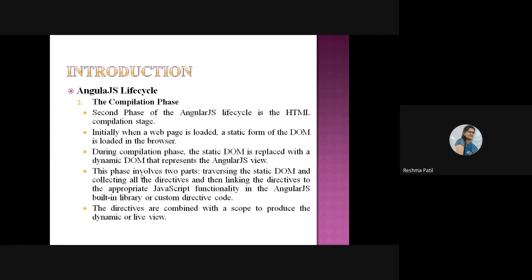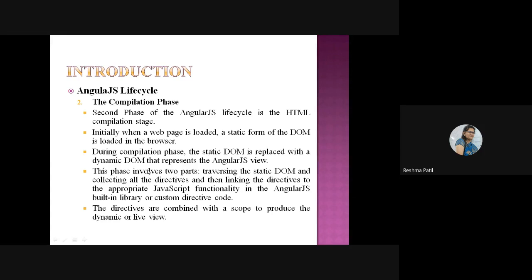Whatever changes are there in the attributes and variables will be initialized here and represented in the AngularJS view. View means what you or the user is going to see. So according to the logic you have written, your static DOM is converted into the dynamic DOM.